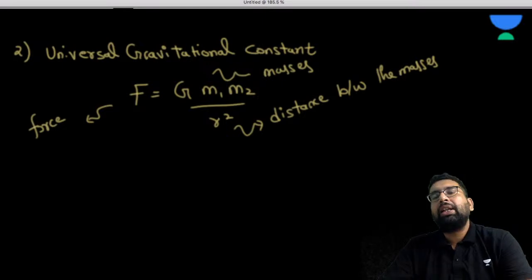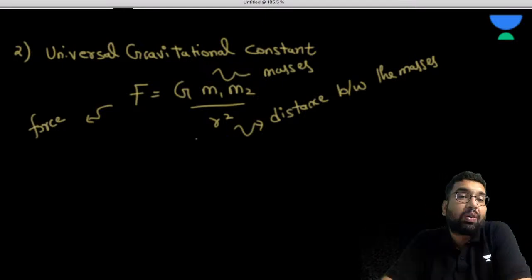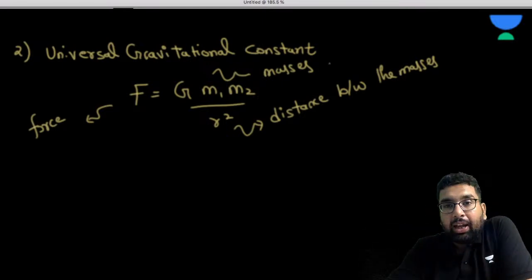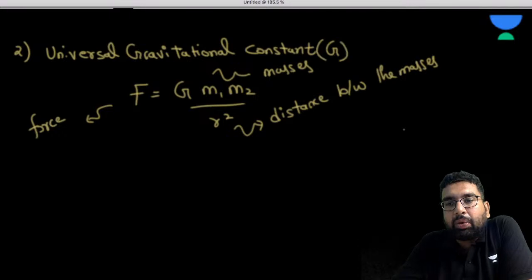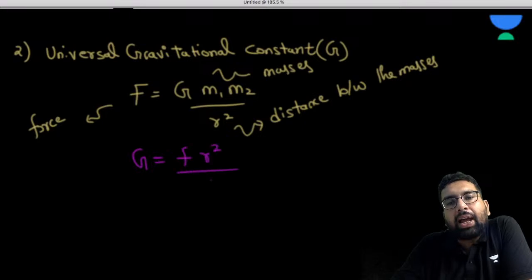From here we can get the unit of G. G is a constant, but it has some units, so how can we do that? Please observe. We can write G is equal to F r square upon m1 m2.